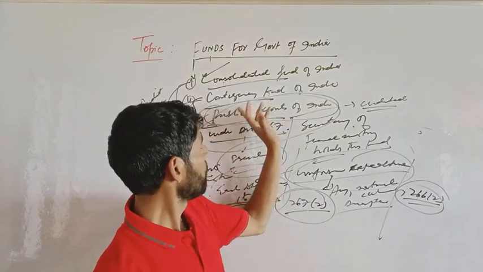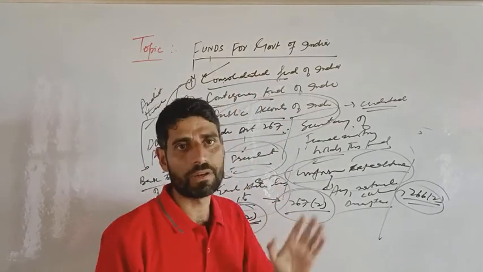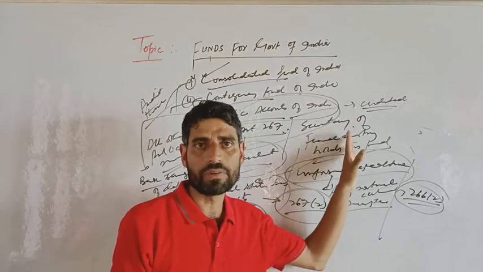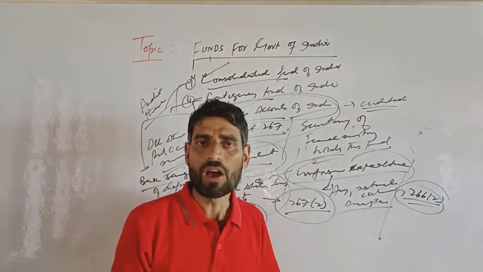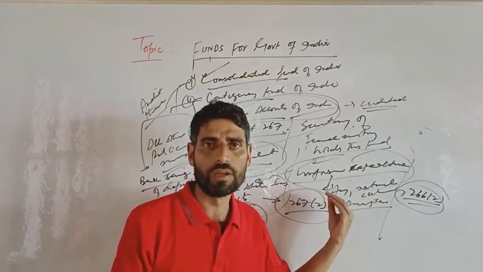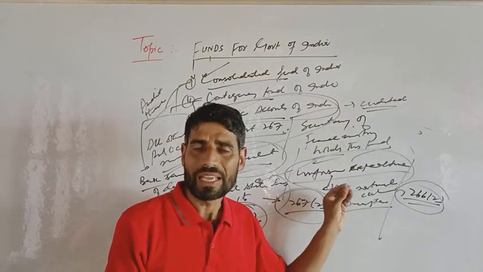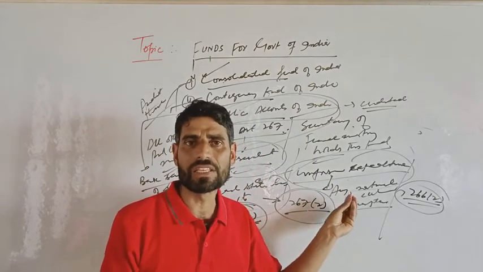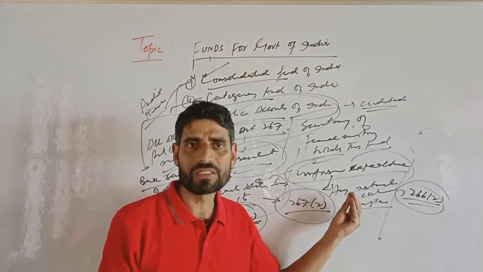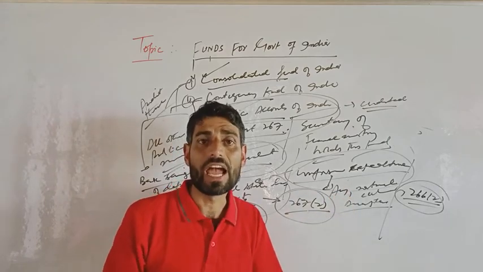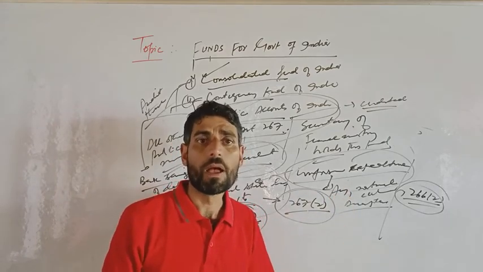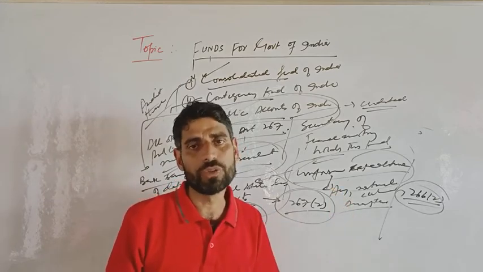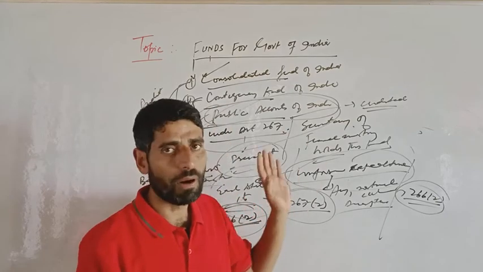First we discussed the Consolidated Fund of India. At that time I told you that this Consolidated Fund is filled by all the revenues. For example, tax revenues from personal income tax, corporate income tax, customs, excise duties, as well as non-tax revenues such as license fees, dividends, and profit from public sector undertakings, received by the Union government, clear? So this was all about the funds for the